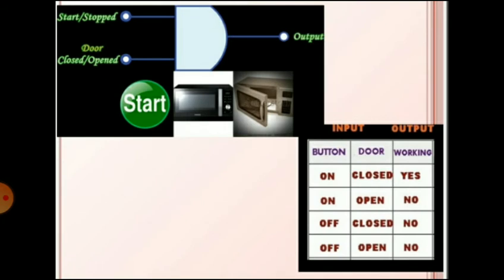You can see the two inputs, the start or stop button and the door, closed and open, and at the right hand side you can see the output and the truth table. When the button is on and the door is closed, then the oven will work, it will be on. If either the button or the door is off, then there will be no output.